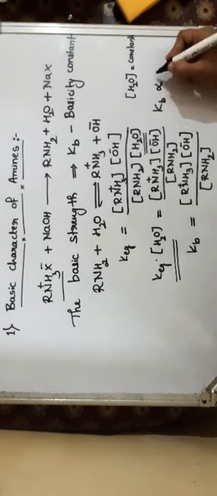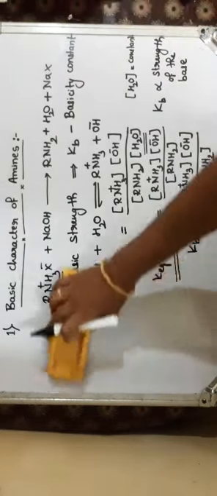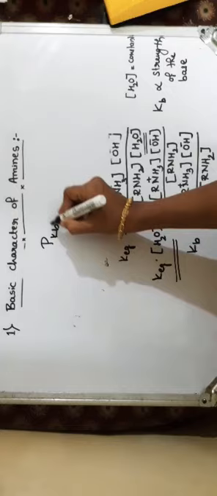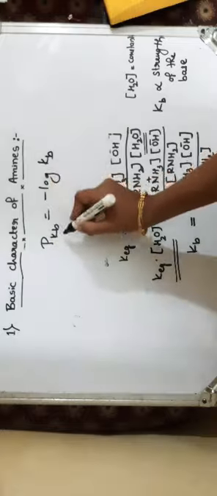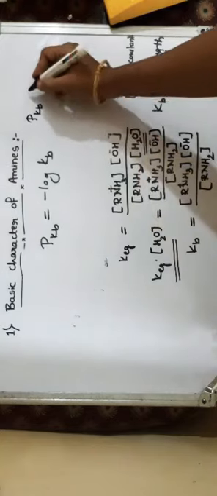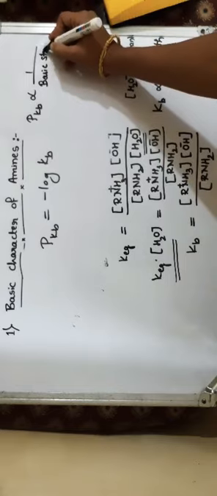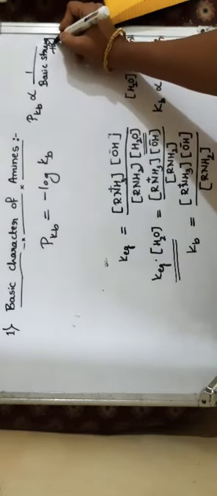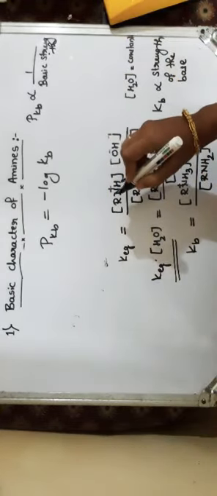We can also use the pKb value to determine the basic strength, Kb as well as pKb. What is pKb? pKb is the negative log of Kb. The pKb value is also used to determine the basic strength, and it is inversely proportional to the basic strength of any base. That means if the pKb value is smaller, then it is a stronger base.